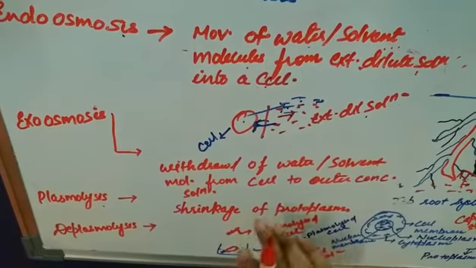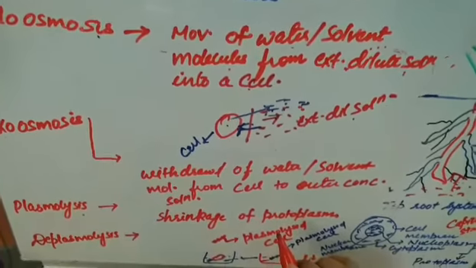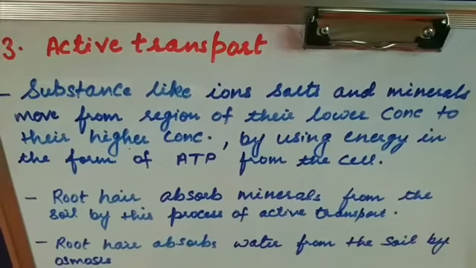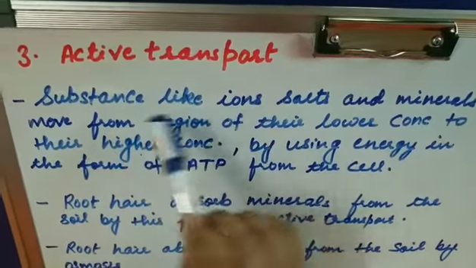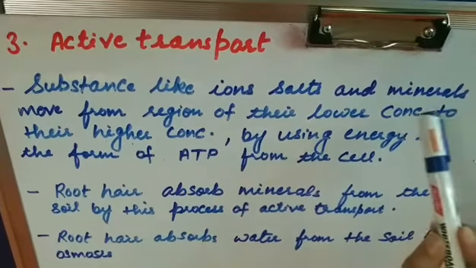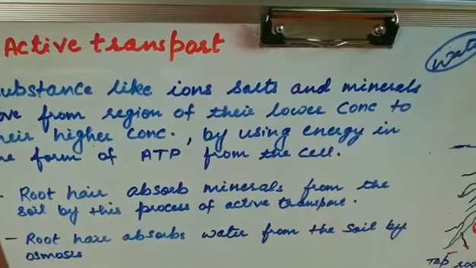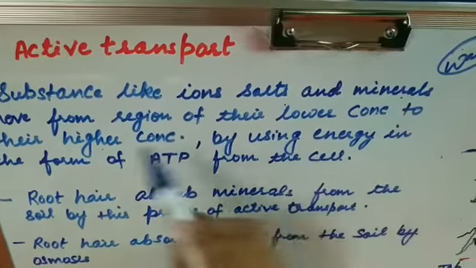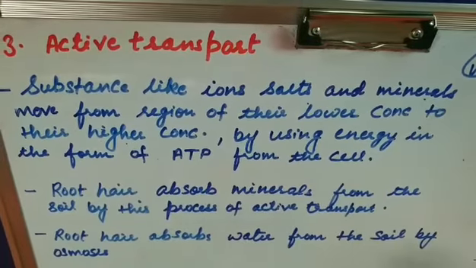So here we complete our osmosis. Now we will move to the third topic under the movement of molecules, that is active transport. What is active transport? In this, the substances like ions, salts and minerals move from the region of lower concentration to the higher concentration. Till now in osmosis we were dealing with water.